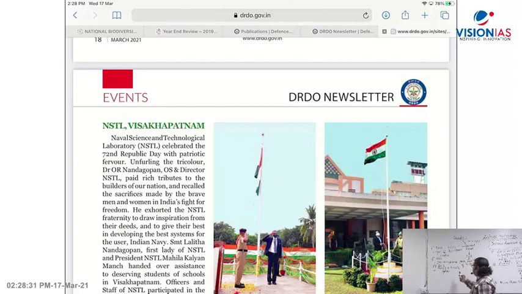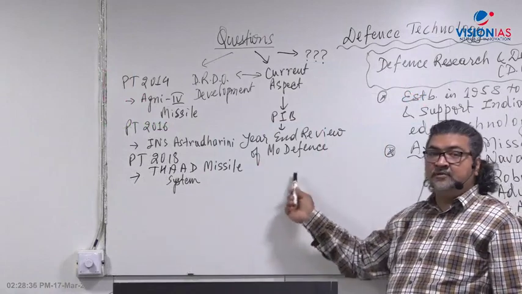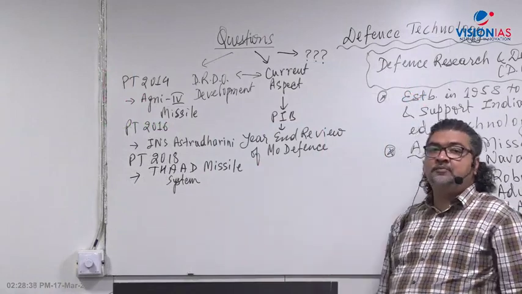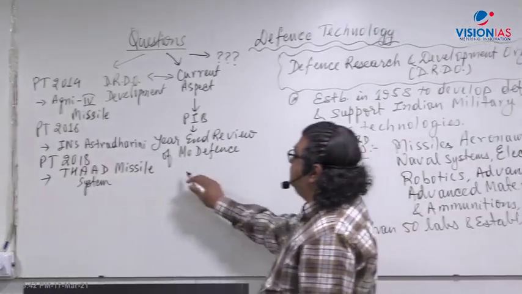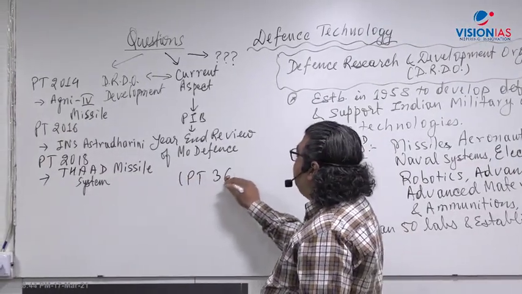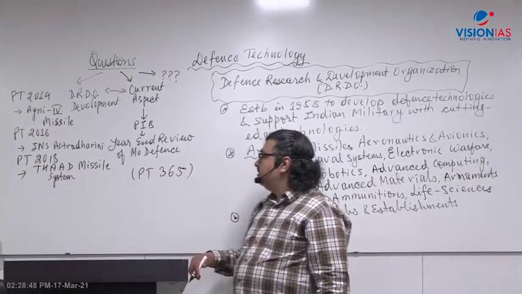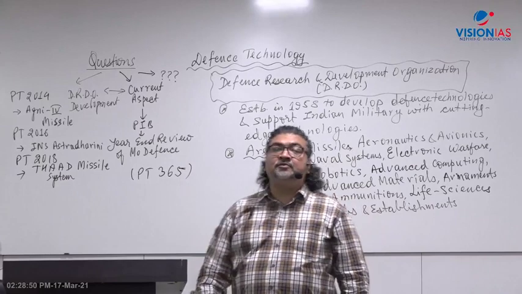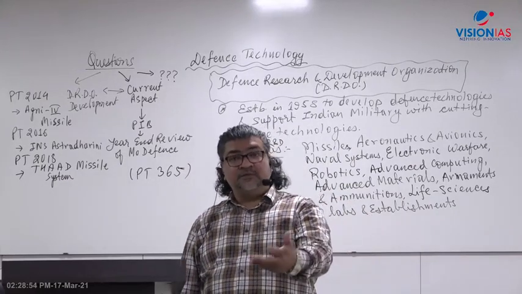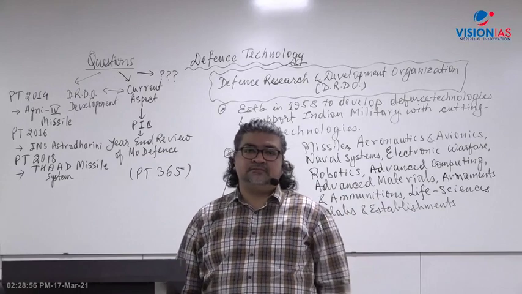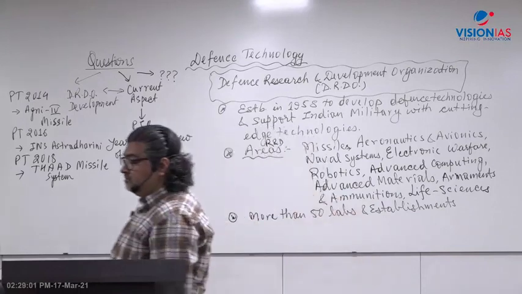This PIB updates which I have said, year-end review of the Ministry of Defense and all this highlight part will also be covered in the PT365, right? So you should focus on this PT365. The PT365 document and the respective class will be very, very important because it will cover the part of the year-end review as part of the document. And the teacher who will conduct the class will also discuss that. All right. Is it clear up to here? Anything you have to ask?